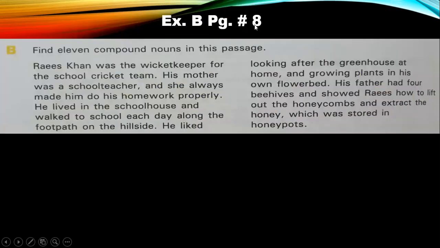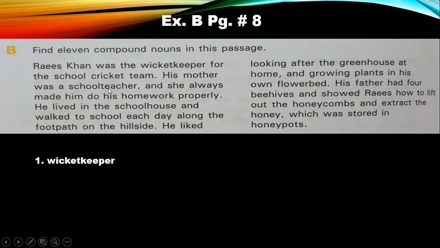Okay, exercise B, page number 8. Find 11 compound nouns in this passage. Now there are 11 compound nouns given in this passage and you have to just give them a sequence 1, 2, 3, 4, 5 and write them down. For example, wicket keeper. Now I have it here. Rais Khan was a wicket keeper. So wicket keeper is my first compound noun for the school cricket team.